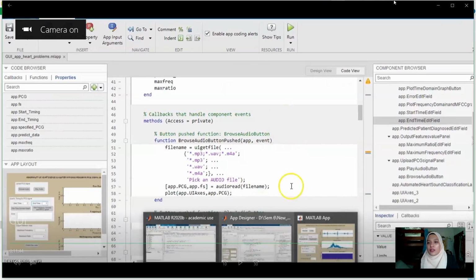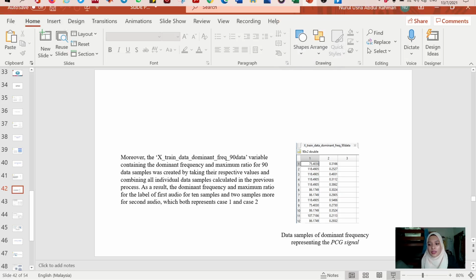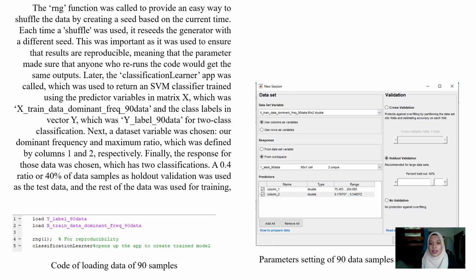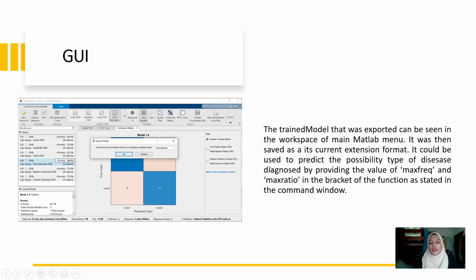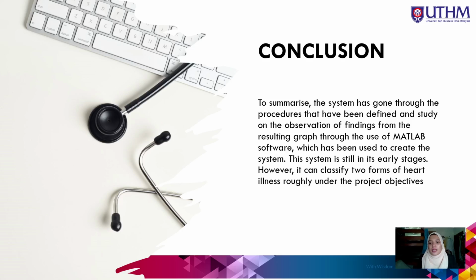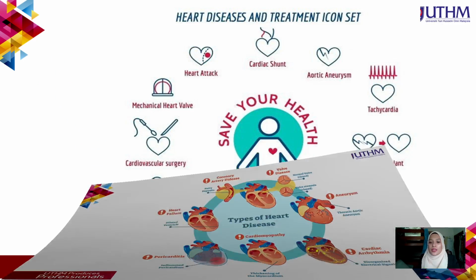I will go to the conclusion. Sorry, a little bit long. These are the steps that I gained. The highest accuracy is 86.1% from the Quadratic Gaussian SVM. So for the GUI, earlier was the demo, and for the conclusion, these are the steps that we use.